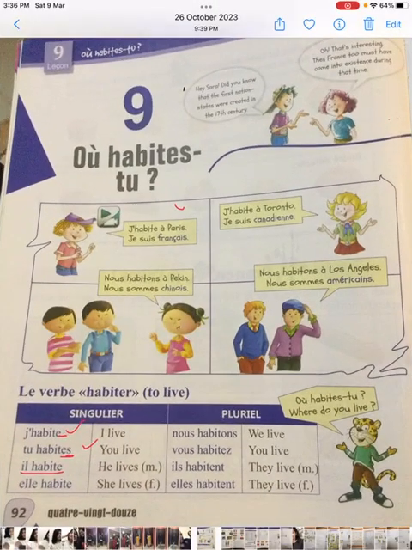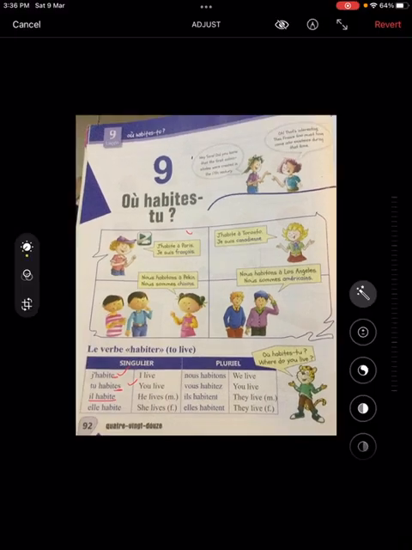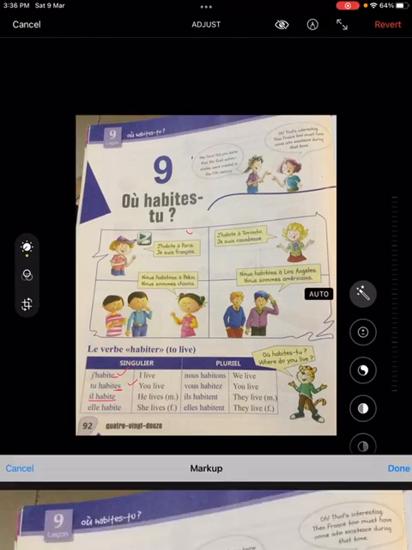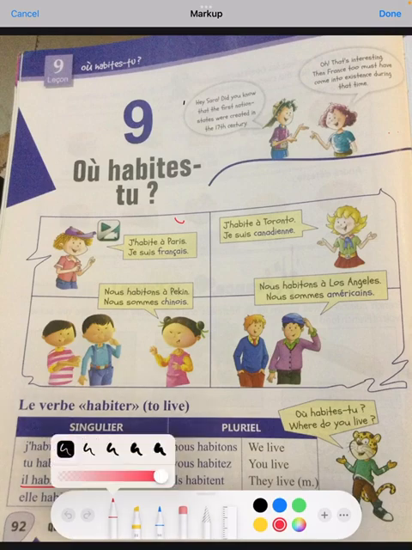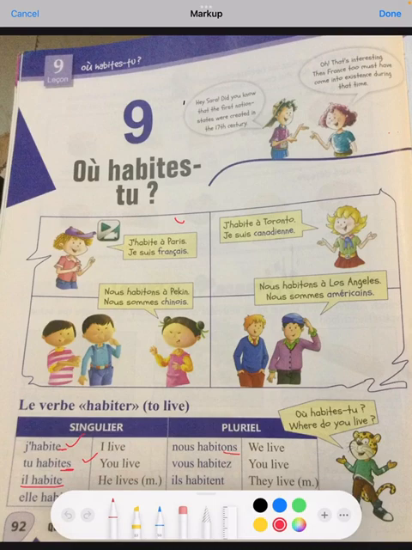So what we have done here is what I just told you. We add the endings E, ES, E, ONS, EZ and ENT. So this becomes I live, you live, he or she lives, we live, you live, plural, and they live. So this is how we will be conjugating ER category verbs.